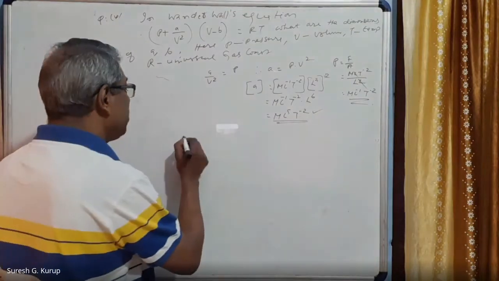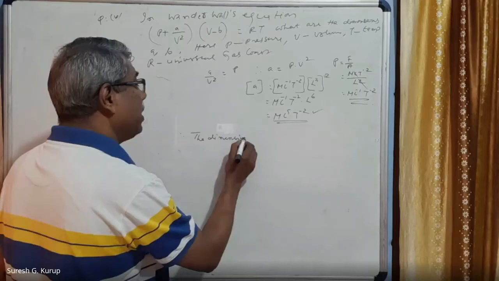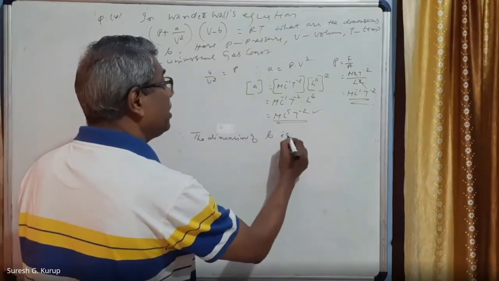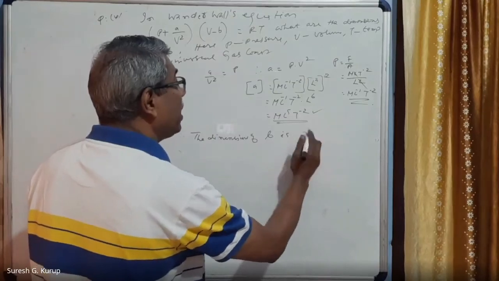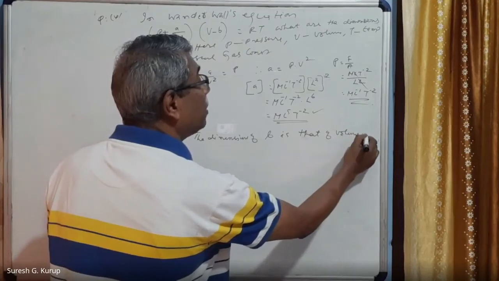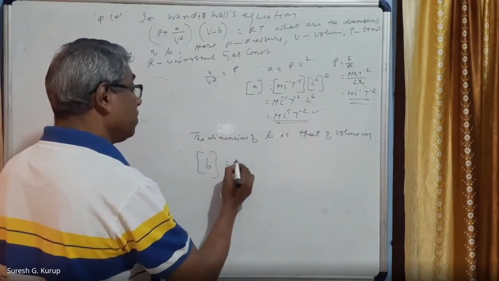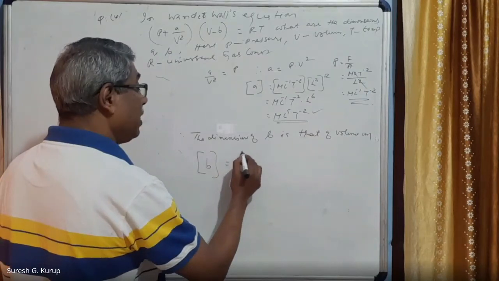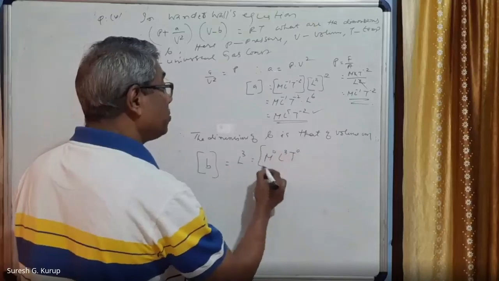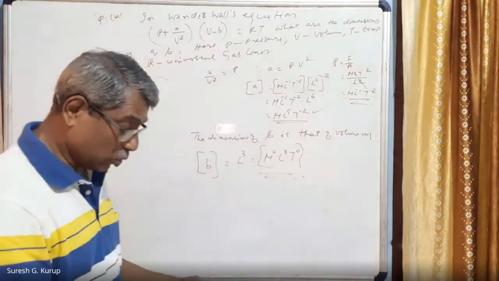Therefore, the dimension of B is that of volume only. The dimensions of B we will write as simply L cube, that is equal to M raised to 0, L raised to 3, and T raised to 0. So these are A and B explained, right?